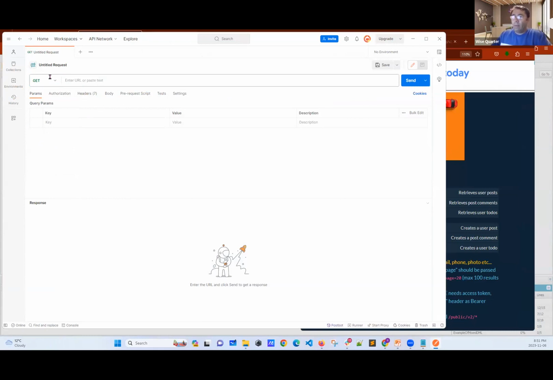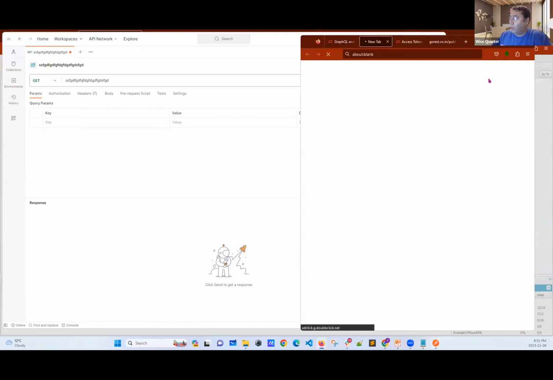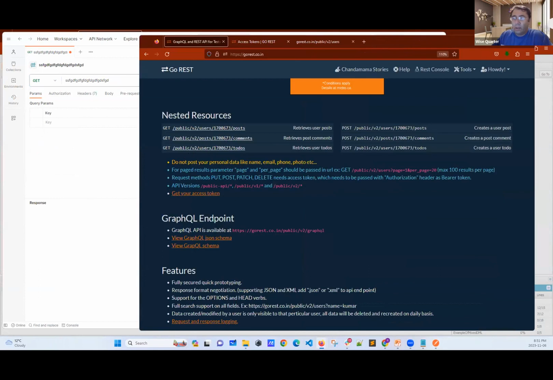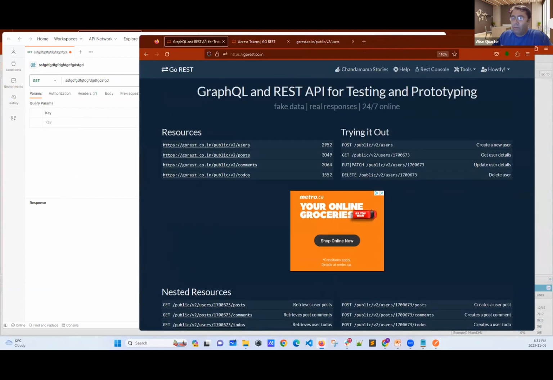Okay. Now, what I need is an endpoint here. Let's go to my GraphQL. This is the provider part. It says, if you want, this will be your URL.